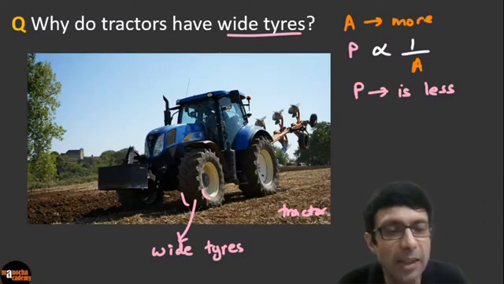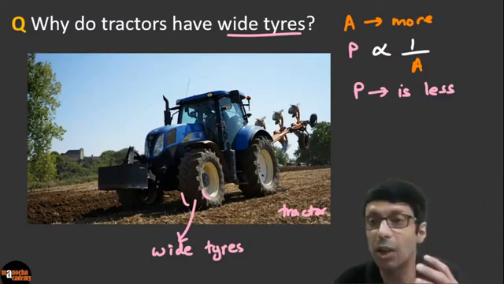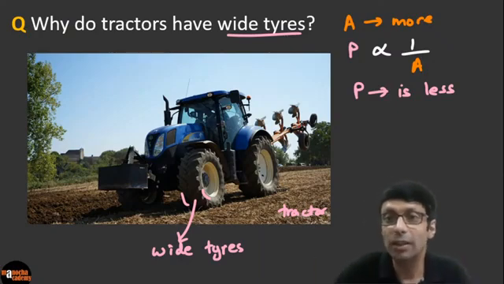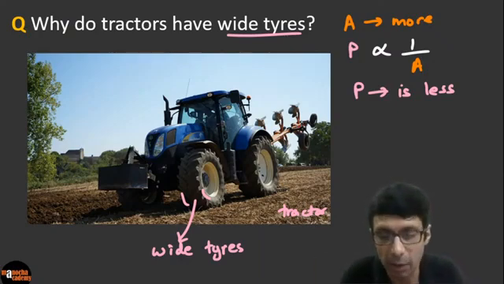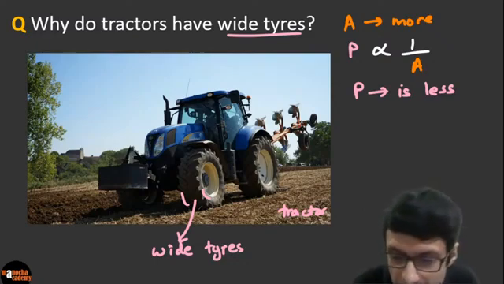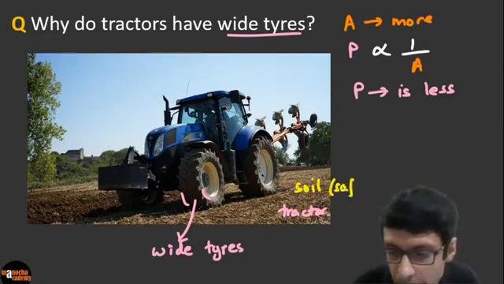Okay, excellent. I see Namita is writing the right answer, right? Animesh, very good. Because you know the tractors are not moving in the streets and the roads of the city. They are moving on the soil, guys. Excellent. So they're moving on soil or soft ground. Can you see that in the picture here?